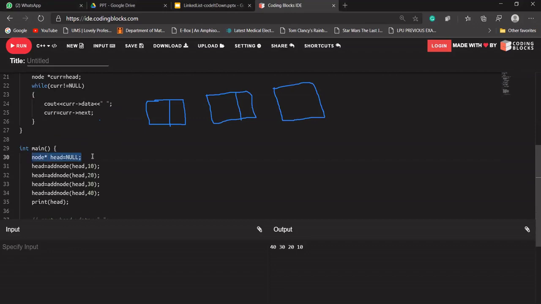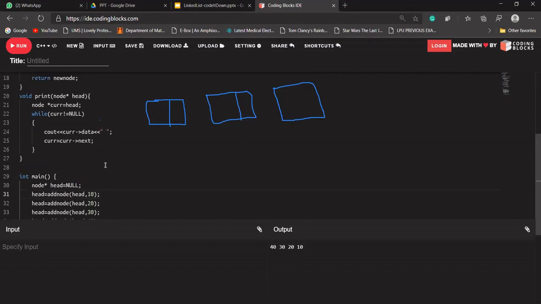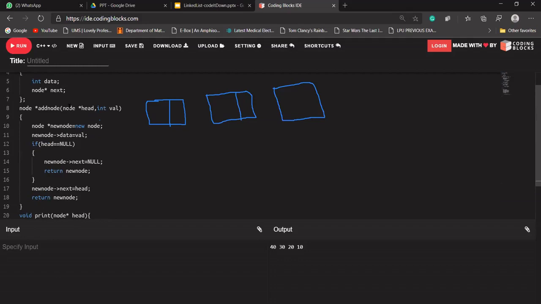Suppose in the starting, let's go through the code. In the starting, it will define a head pointer that will store a null value. After that, it is saying head is equal to add node, and it is passing head and 10, a value of 10. So it will go to this function, add node. Into the add node, the head pointer will be stored, and into val it will store the data 10.